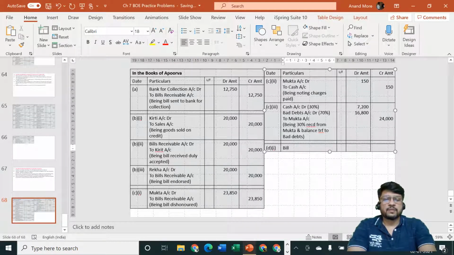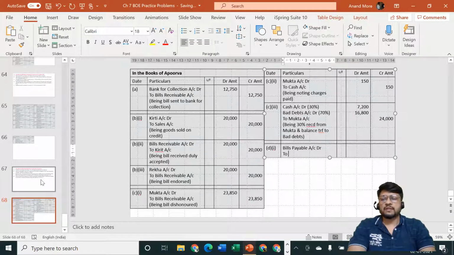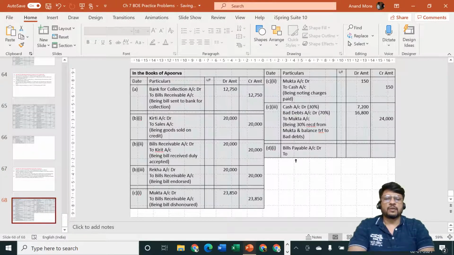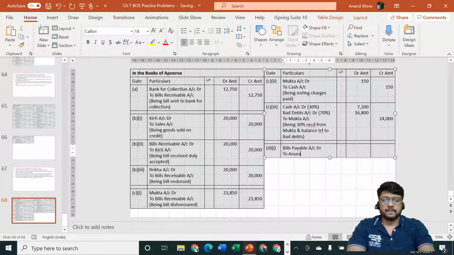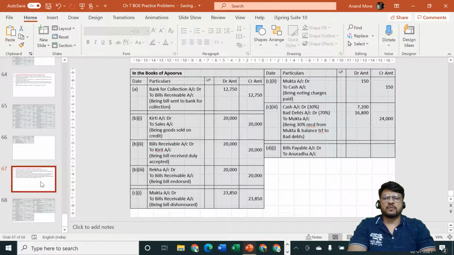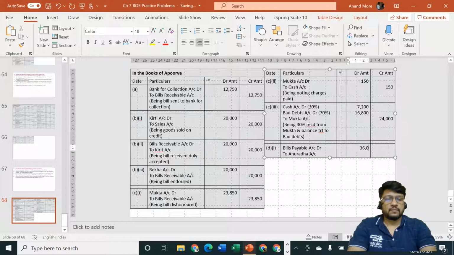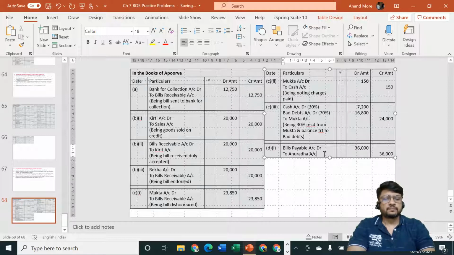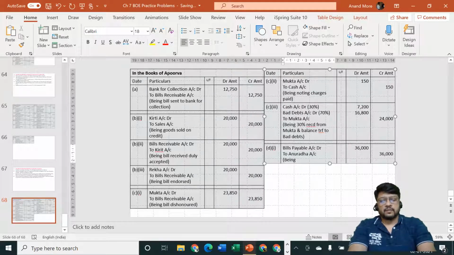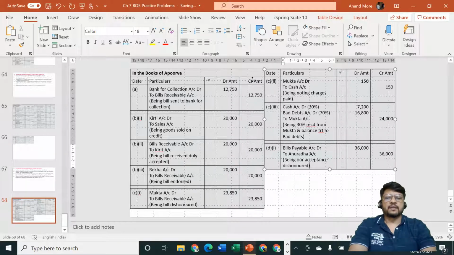Entry will be bills payable account debit, to, who is that person? The person was Anuradha, to Anuradha account, and the amount is rupees how much? 36,000. Very good, the amount is 36,000. Being our acceptance dishonored.